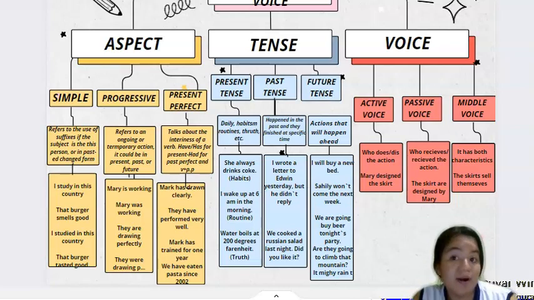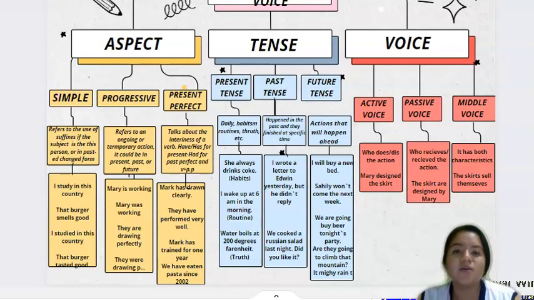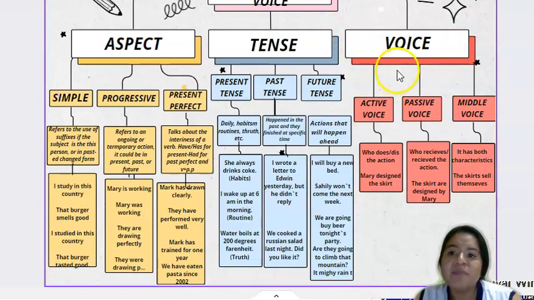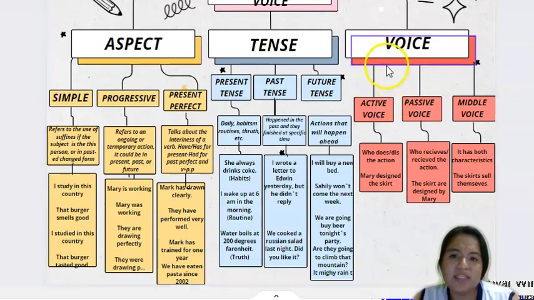Let's move to the next part, which is voice. It refers to the form of the verb, in which the grammatical subject is a doer of an action, a receiver of an action, or maybe in the middle. So the form of the verb is different depending on whether the subject is the doer, the receiver, or maybe in the middle. So let's start with this first.